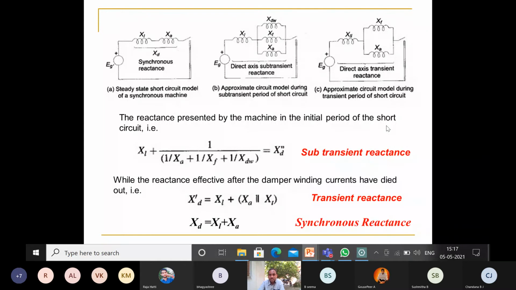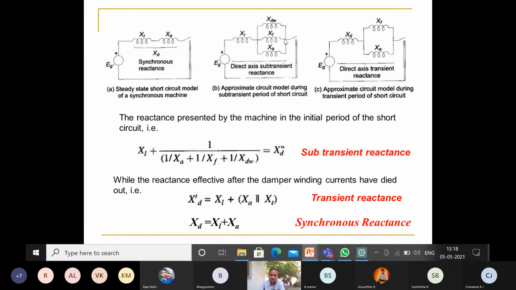At the time of short circuit under unloaded condition, the circuits are represented like this. How can we write the total reactance? This is the second circuit: XA, XF, and XDW are in parallel, and that combination is in series with XL.